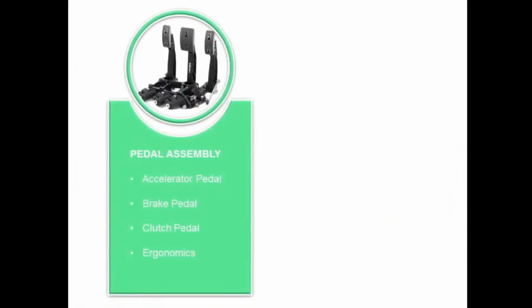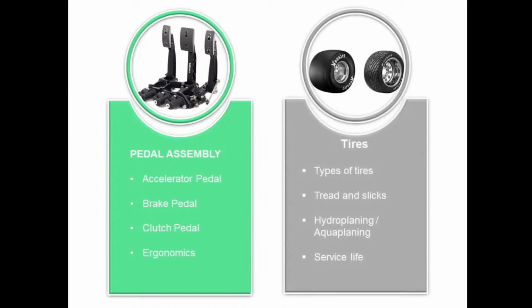The next is the pedal assembly. Now the pedal assembly consists of an accelerator pedal. It is actuated by means of a throttle cable which is connected to the throttle body, which controls the amount of air which enters into the engine. Now next is the brake pedal, which operates with a hydraulic circuit to stop the vehicle. And the next one is the clutch pedal. The clutch pedal is operated by means of a clutch cable to engage or disengage the gear. All these pedals are designed as per the driver ergonomics, so that less effort is required to actuate them.